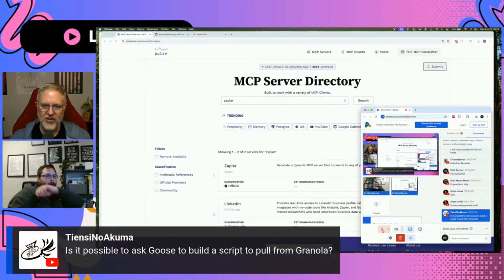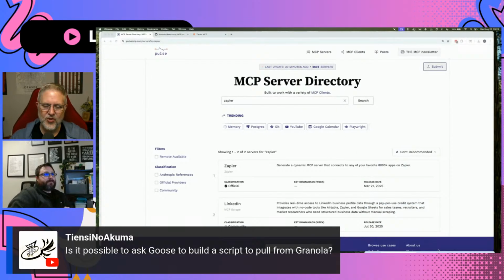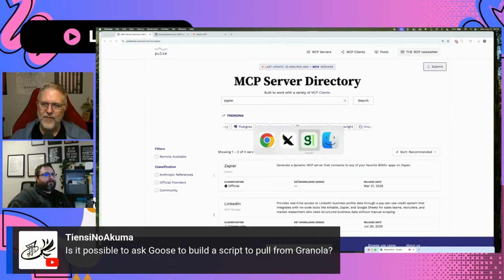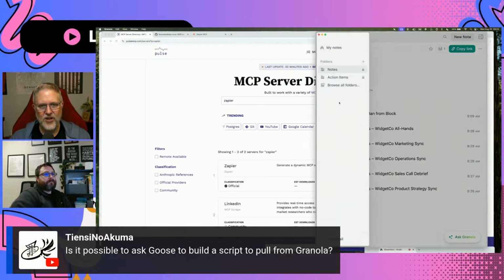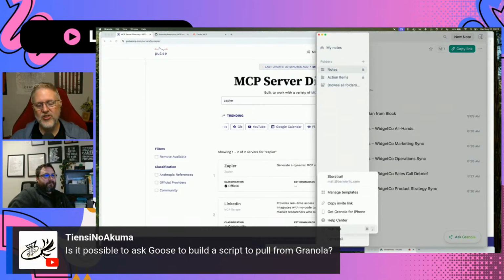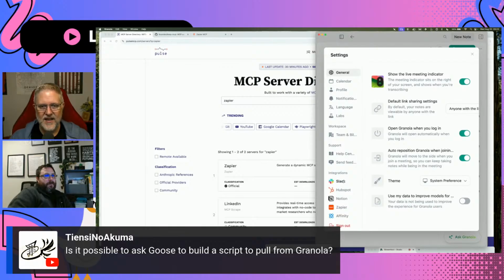It might be kind of interesting to go back, actually. Let's go look at the other integration partners, because there were a couple of tools there, like Notion and so on. If we can push these into Notion, Notion has an MCP server. So they have Slack, HubSpot, Notion, Zapier, and Affinity. I don't know what Affinity is. I've heard of all these other ones.